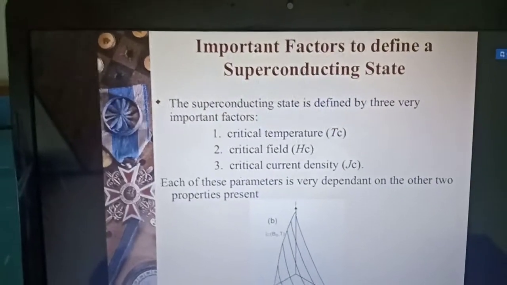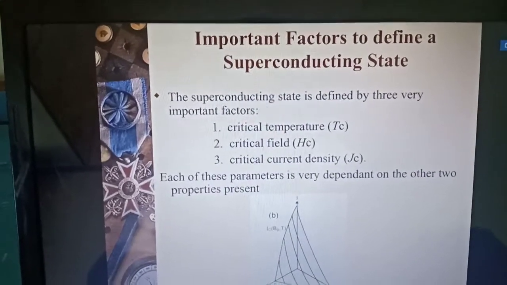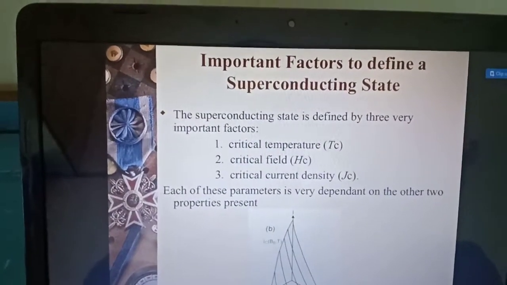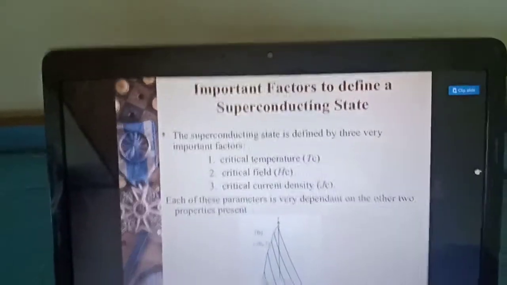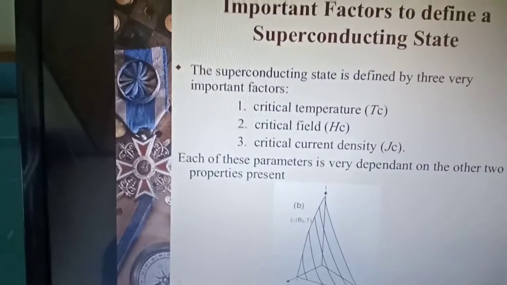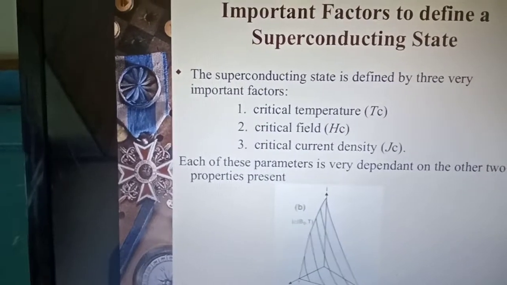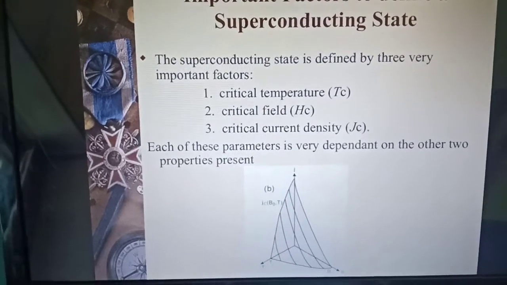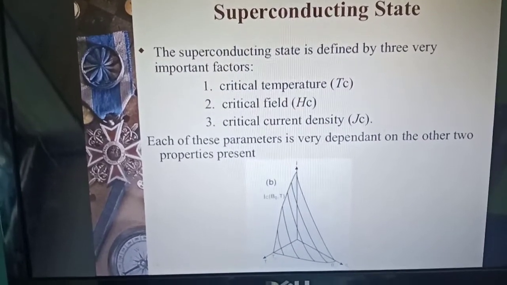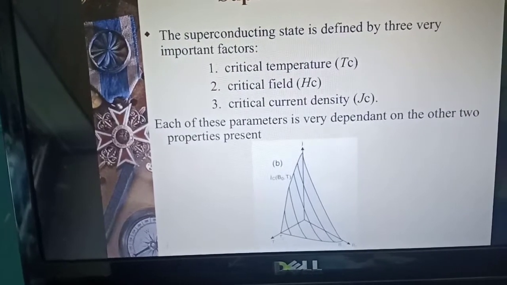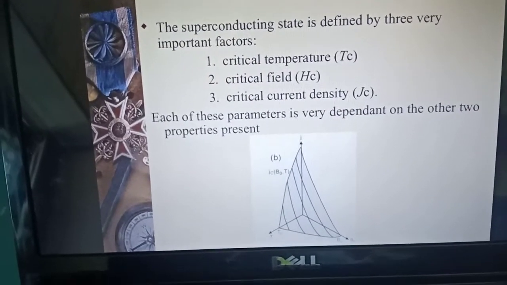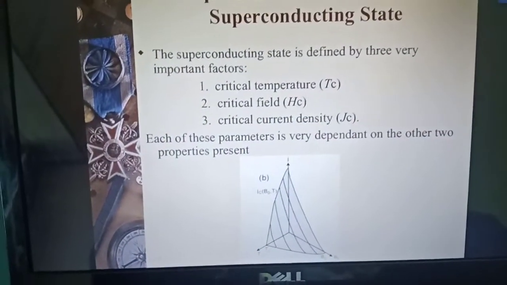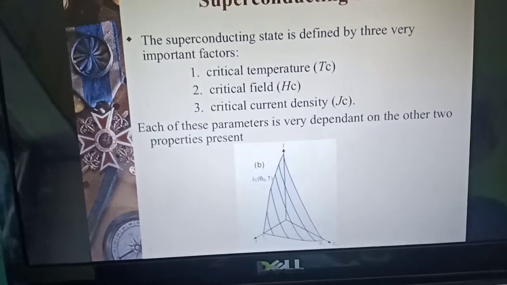So let us discuss some of the important factors that define the superconducting state. As I told, the critical temperature, critical field, and so let us discuss all about this. The superconducting state is defined by three very important factors: the critical temperature, critical field, and the critical current density. Each of these parameters is very dependent on the other two properties present.